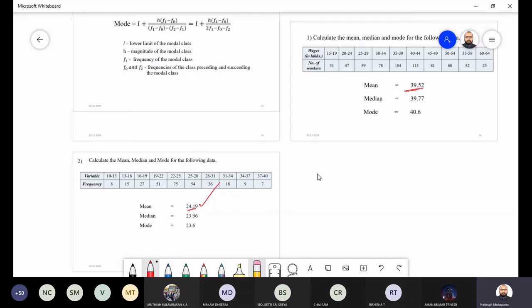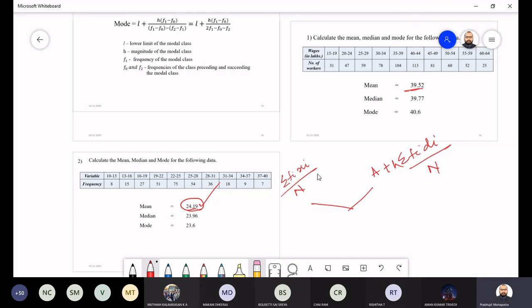You can use the normal method, the sum of fi xi divided by n, or you can use the division method, di divided by n. And sorry, it is not discrete type, so you have to adjust according to that. Getting or not? So use both methods and check whether you are getting the same answer or not. Is it okay?